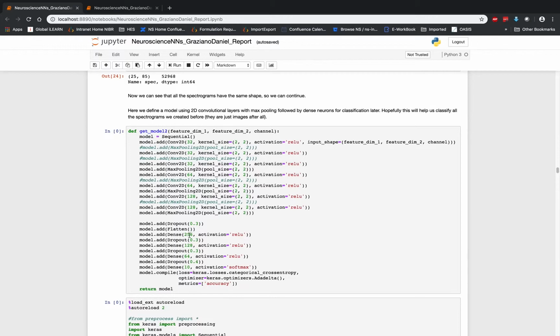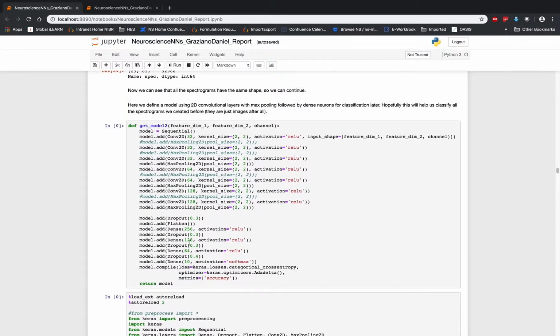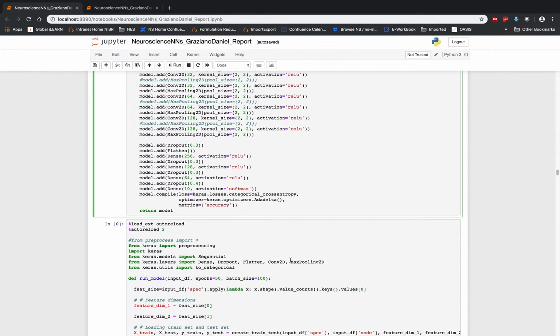typical. We pare down our neurons after doing some dropout all the way down to our typical final classification output layer here called the dense, which is 10 because we have 0 through 9, so there's 10 classes. We have an activation of softmax for this so that we can accurately weight each target variable the same.